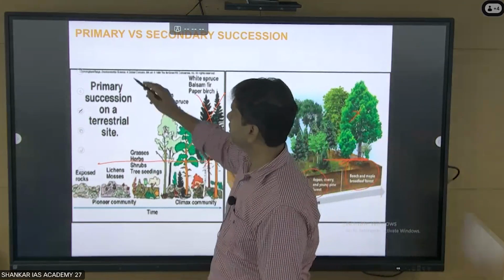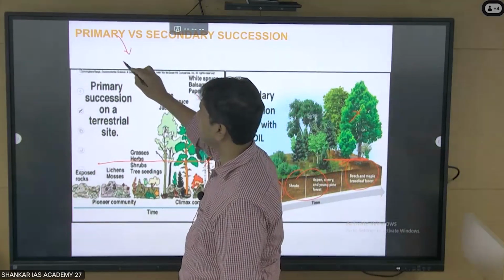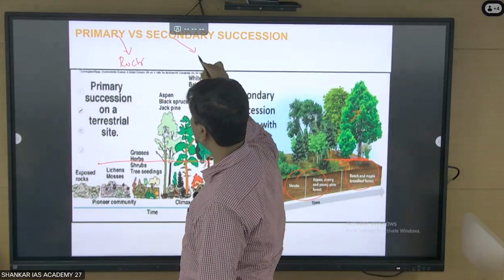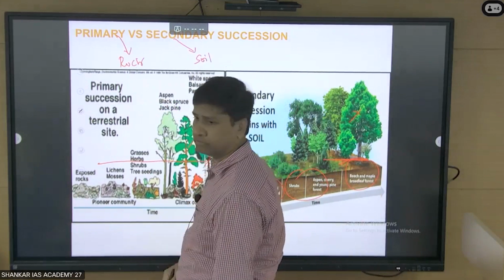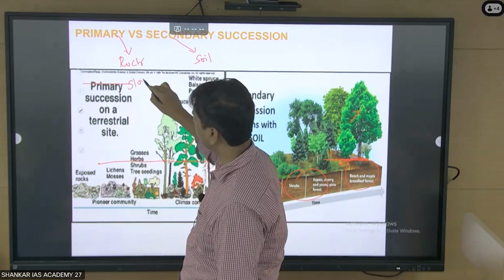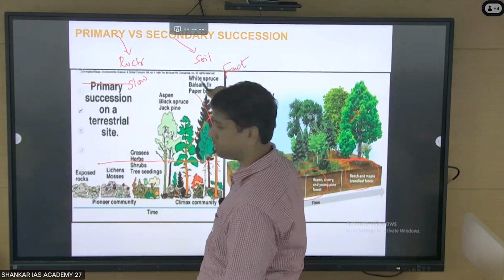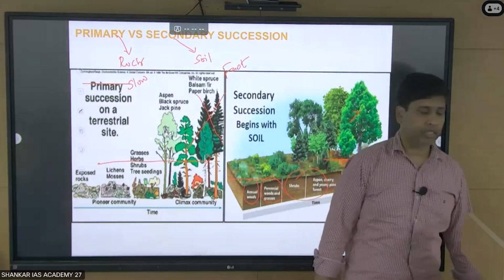So what is the difference between primary and secondary? Primary has to start from the rock. Secondary has to start from the soil. Primary is very slow, it would have taken many hundreds and hundreds of years. Secondary is very fast. That's it.